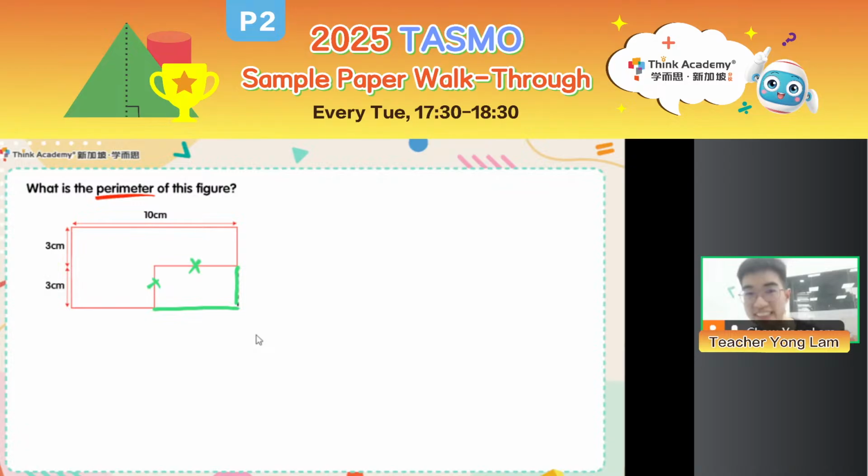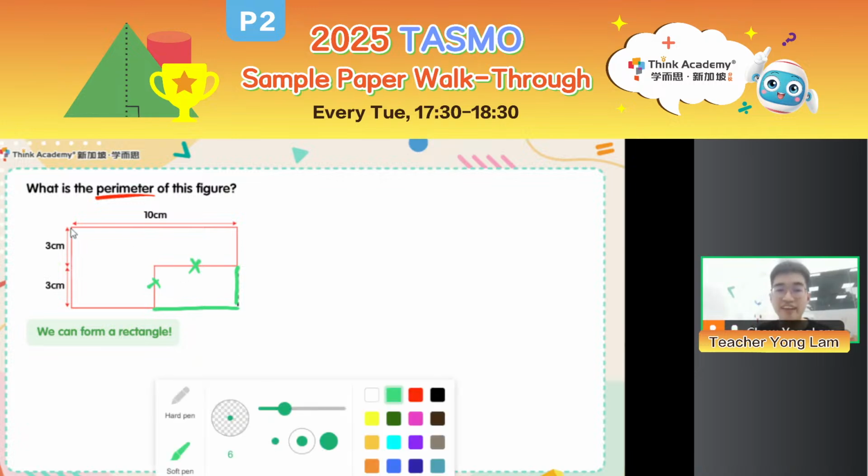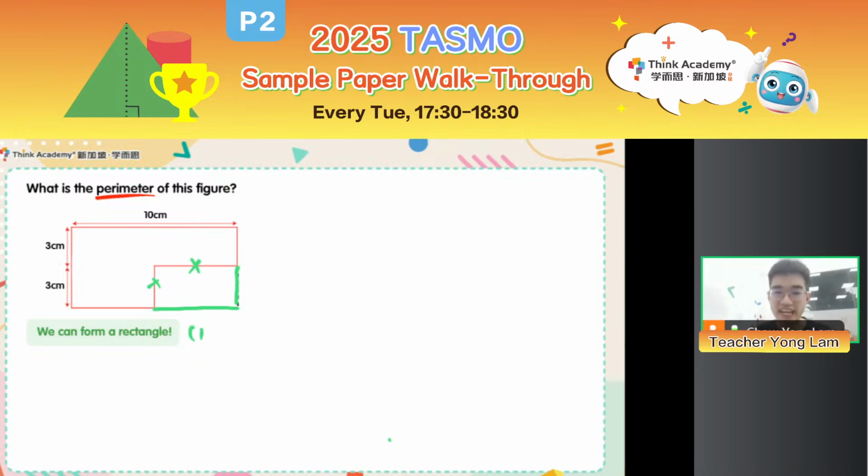I actually didn't, right? What I did is I just rearranged the sides. I didn't change the length. So the total length did not change. The perimeter did not change. So in this case, we formed a rectangle and we know the perimeter of the rectangle is the length is 10. So 10, okay, plus the breadth is 6. So 6 and then times 2. So that will be equal to 32 cm.